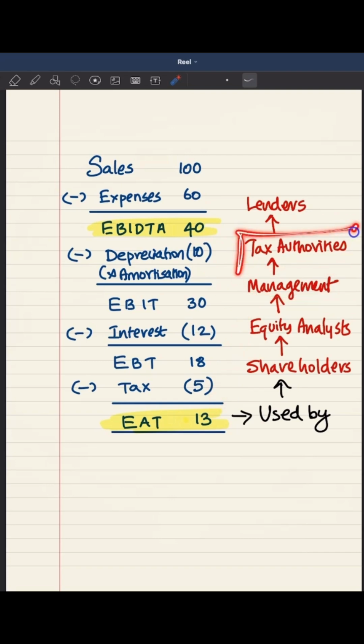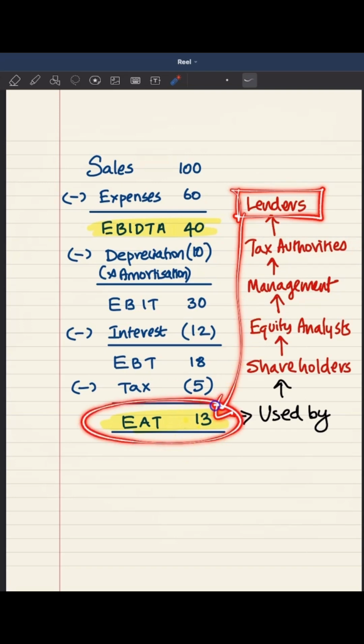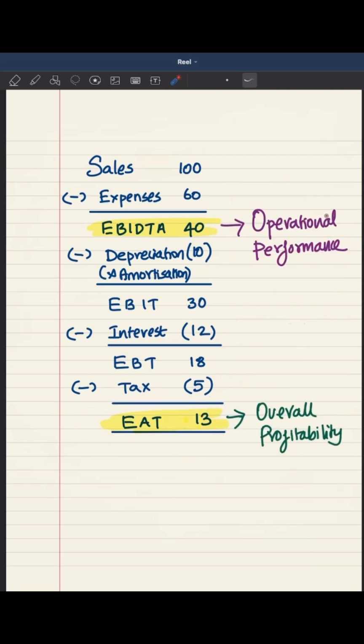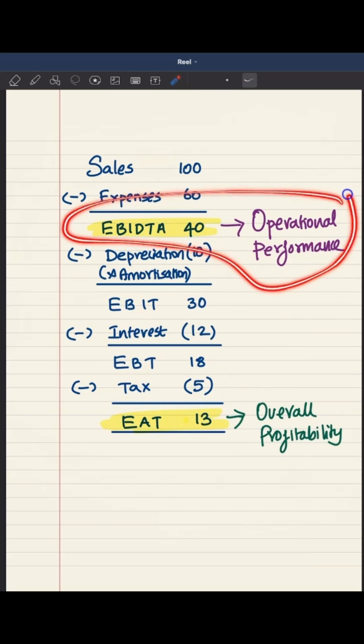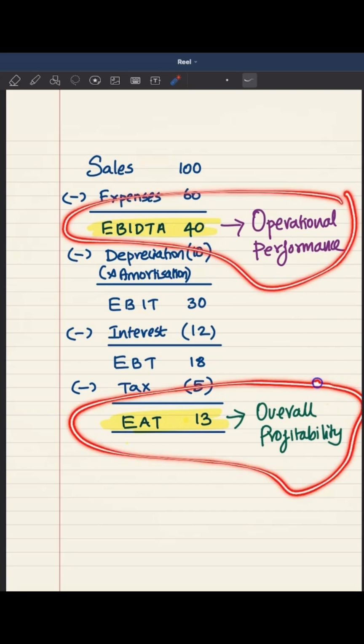And tax authorities are going to look at this number because taxes are levied on this, and lenders, they look at this number because loan principal repayments are going to happen out of this. So to conclude, we can say EBITDA focuses on operational performance and net profit focuses on overall profitability from shareholders or owner point of view.